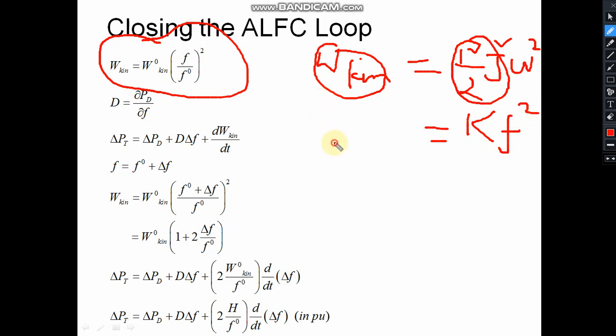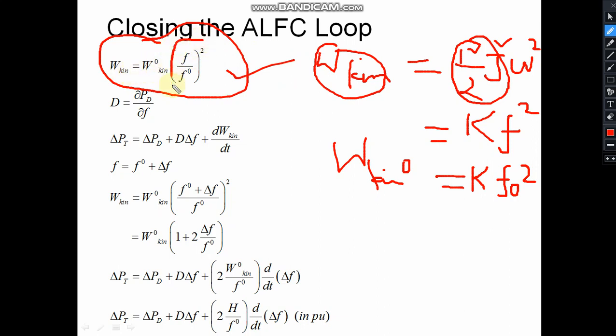So W kinetic 0 will be how much? W kinetic 0 means kinetic energy when F is F0, the nominal frequency, 60 Hz, or in our country it is 50 Hz. So K F0 square. If I divide this and this, I will get this equation: W kinetic equals W kinetic 0 into (F upon F0) whole square. This is one relationship. Now this D,